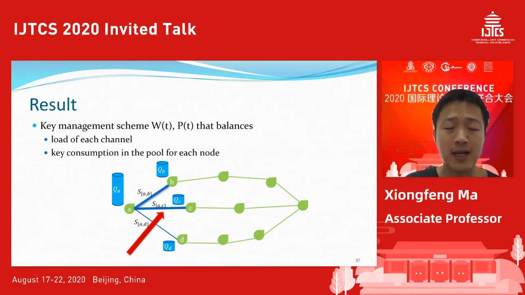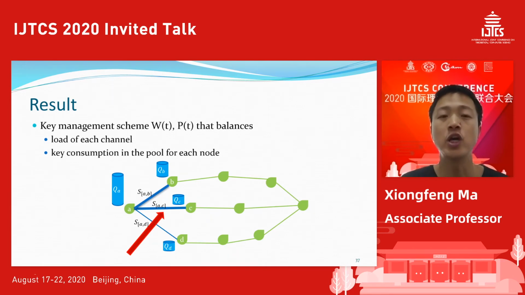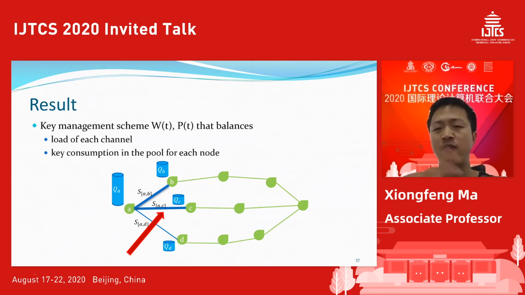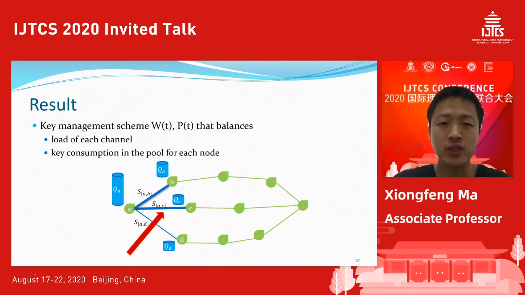Okay, the result will tell us how much key you can consume, and what kind of key consumption communication you can support for this network. So this kind of question is very, very important in QKD network construction. Think about it, for example, they have a big network. Everyone wants to use the key.